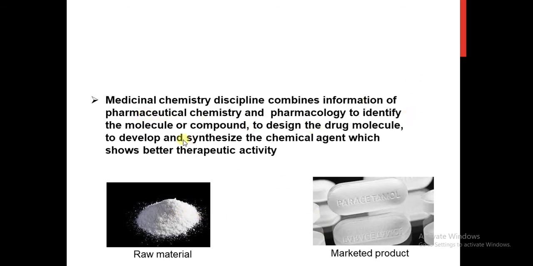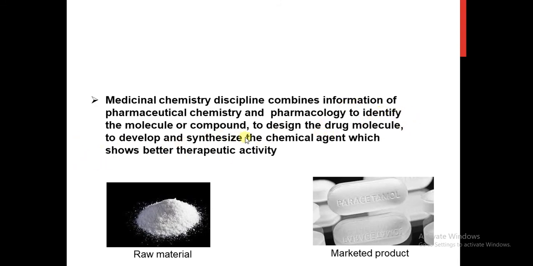So here we'll identify the molecule and also the compound, and we'll design the drug molecule. How we design the drug molecule: after taking the molecule we'll introduce various substituents at different positions. So finally we'll get almost hundreds of different drug molecules. We'll check the properties of each and every drug molecule by using various systematic softwares, and then finally we'll get an output out of 100 molecules. That will be considered a lead molecule.